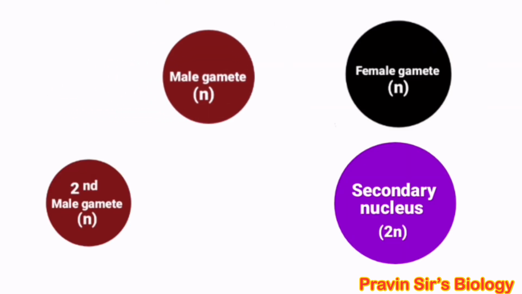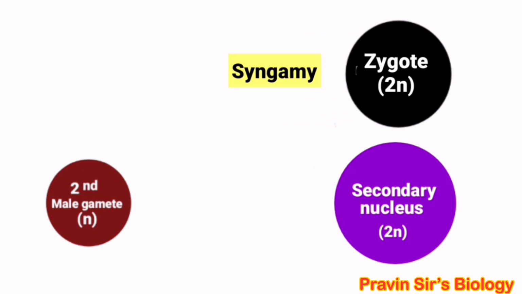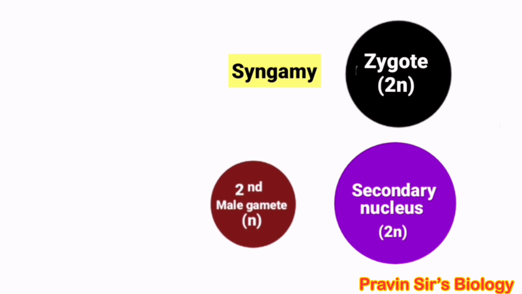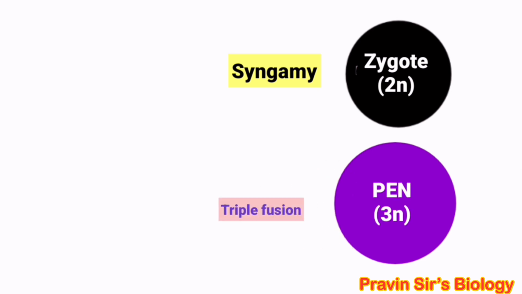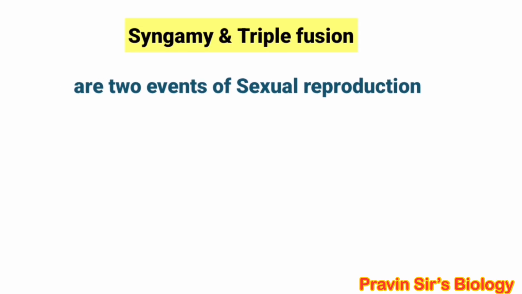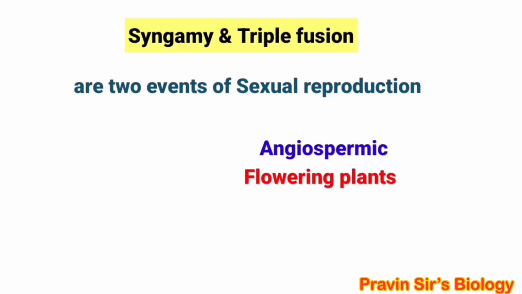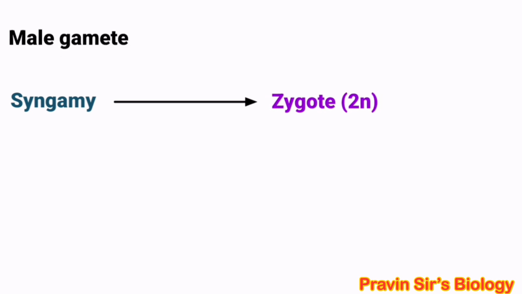Fusion of one male gamete with the female gamete is called syngamy, and fusion of the second male gamete with the secondary nucleus is called triple fusion. Syngamy and triple fusion are two events of sexual reproduction in angiospermic flowering plants. Syngamy results in a diploid zygote because male gamete is haploid, female gamete is haploid.